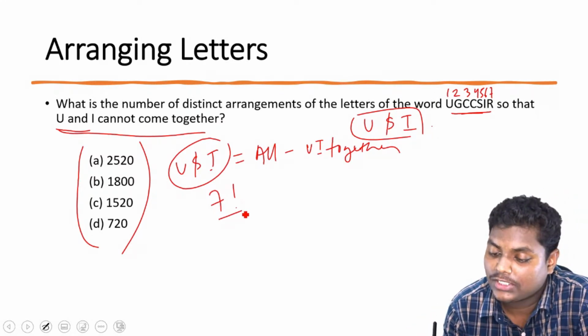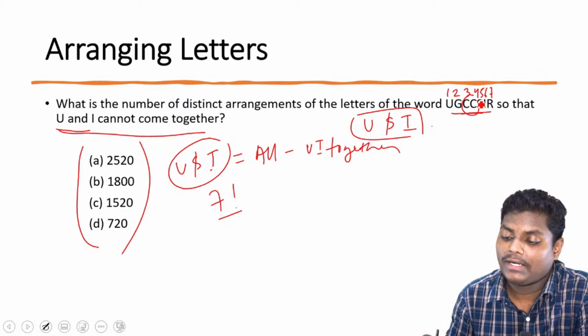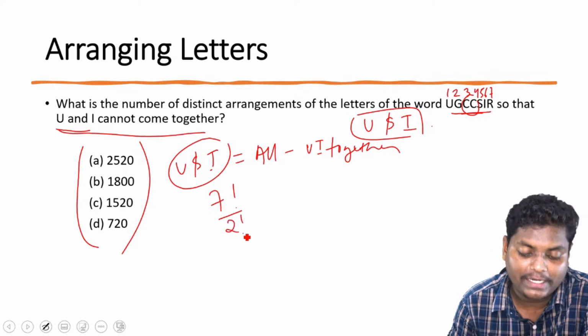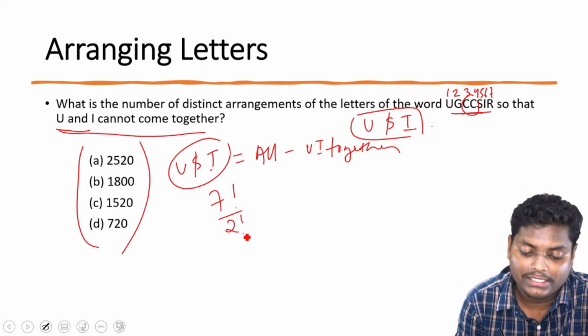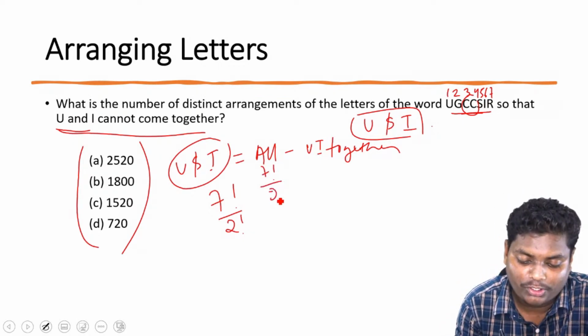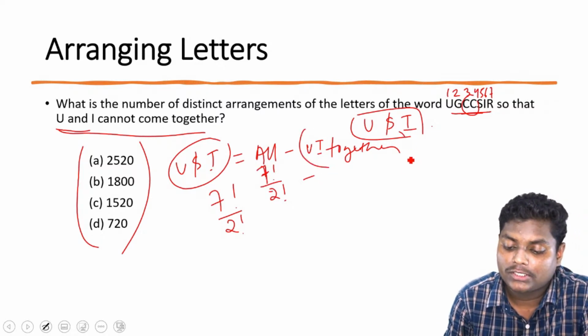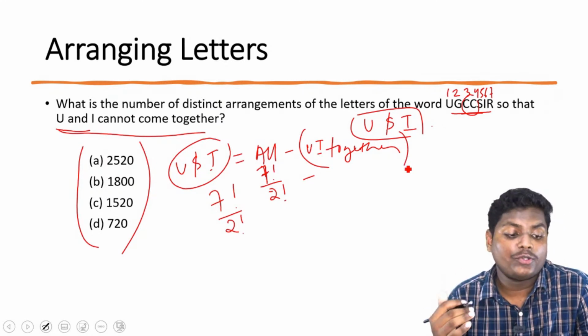But there are 2 C's. So for that we'll be getting 7 factorial by 2 factorial. So this is all possible combinations, all the different arrangements that we can have. 7 factorial by 2 factorial minus the cases where you and I are coming together.